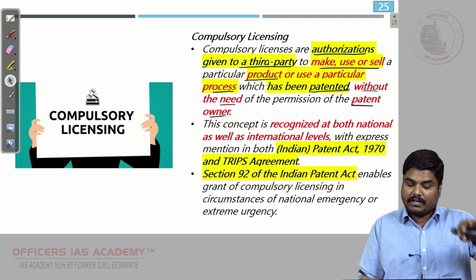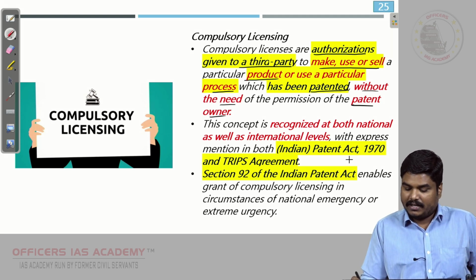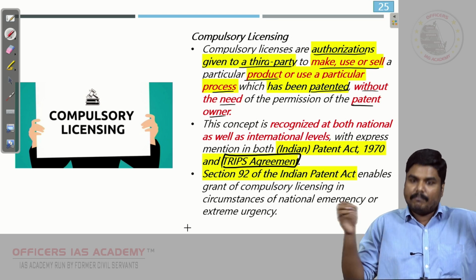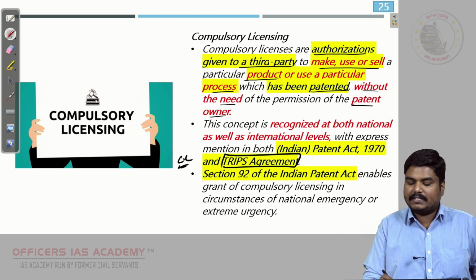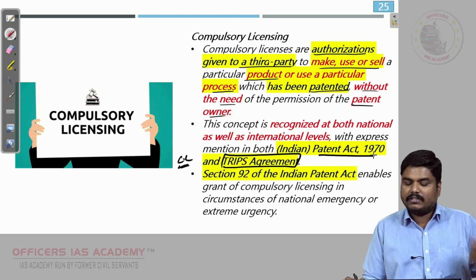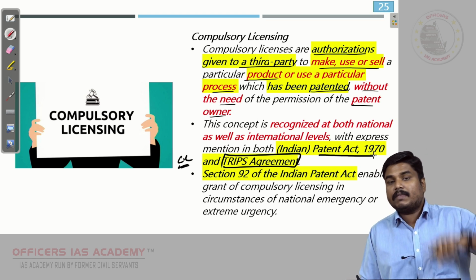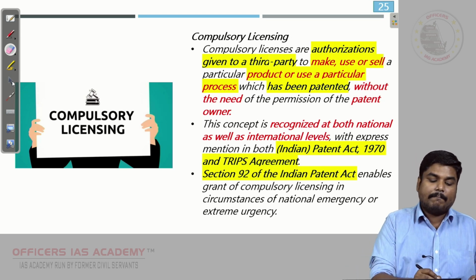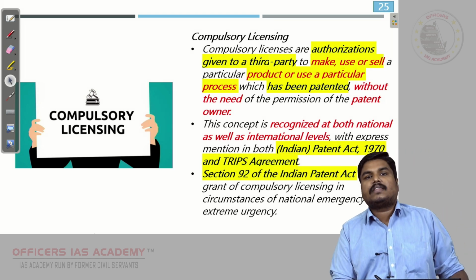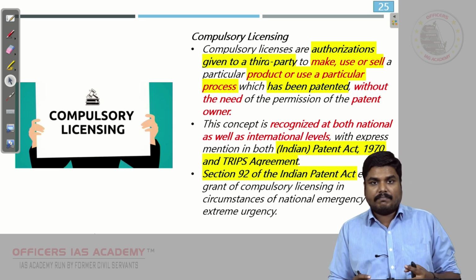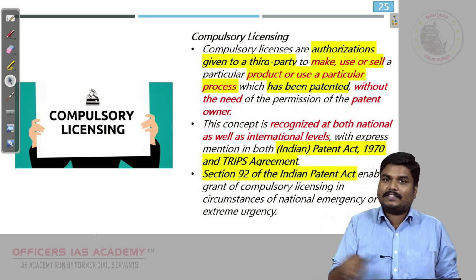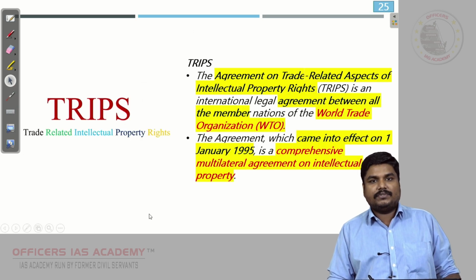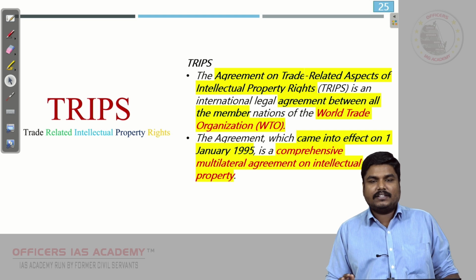No, it is not violating because even the TRIPS agreement is also having a provision for compulsory licensing. The Indian Patent Act is also having a provision for compulsory licensing, and the TRIPS agreement is also having a provision for compulsory licensing. Now you may ask, sir, is there any example where India has used this extraordinary power? Yes, India has used it. What is TRIPS? I have given it. You can go through.